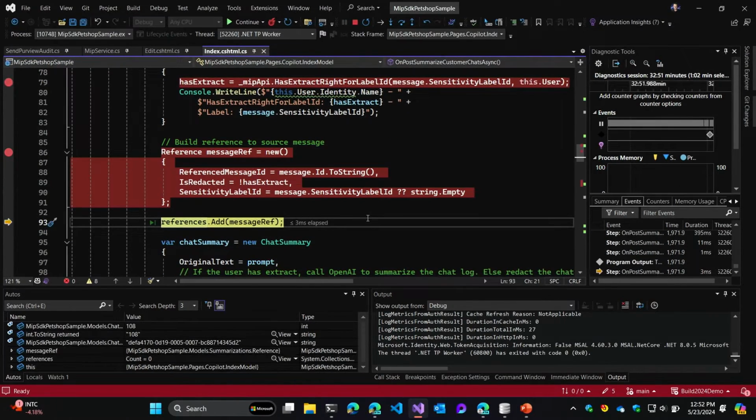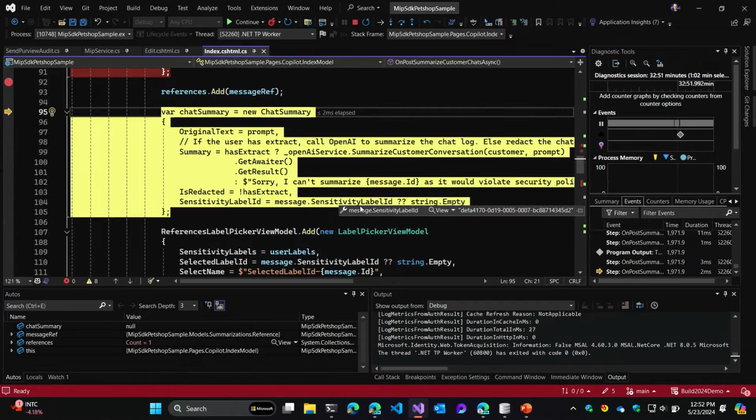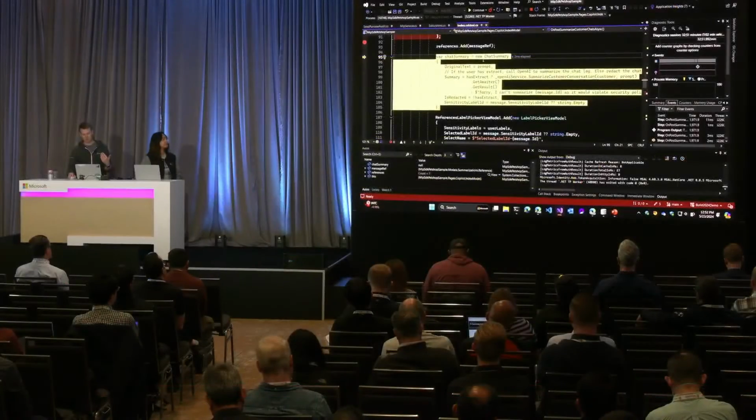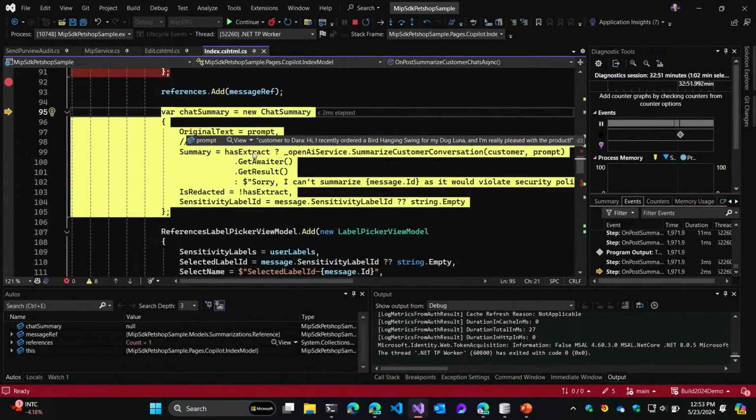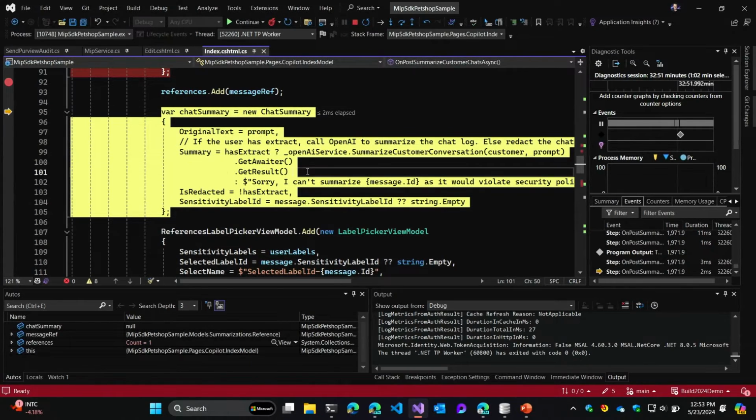We add that to the list of references, and now we get to calling Azure OpenAI. So in this step, we're going to build the chat summary. We have our original text, which we'll store as a prompt. And we need to create the summary. So here what we're doing is we're checking for the extract right. And if the user has extract, we'll actually call into our OpenAI service. And we're going to ask it to summarize the customer conversation for this customer for this prompt. Again, we built the prompt back up higher.